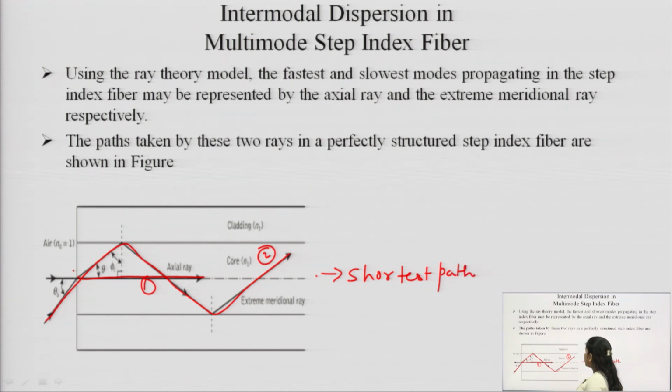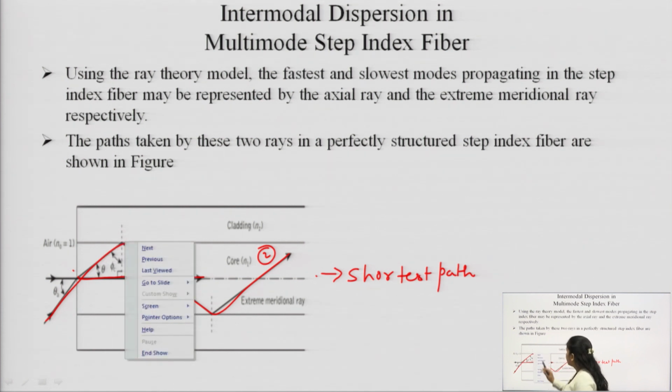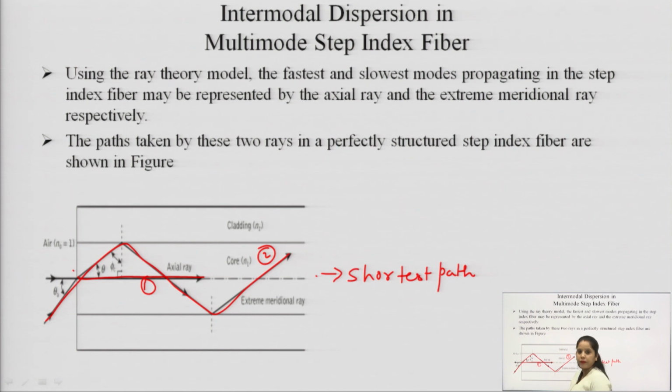But when we talk about the extreme meridional ray, what is going on here? The ray reaches the extreme point of the core cladding interface, and also here at the extreme point of the core cladding interface. So, this ray follows the longest path.